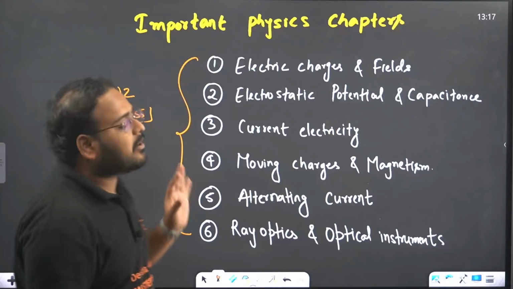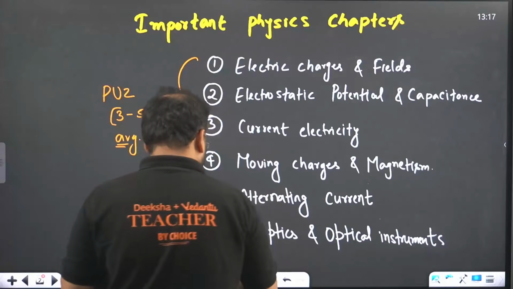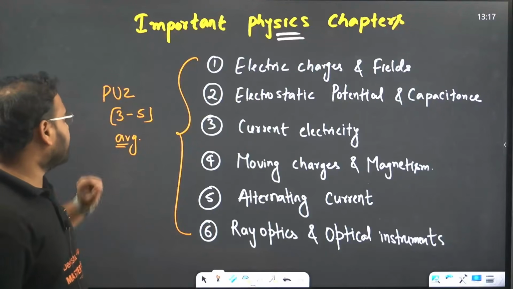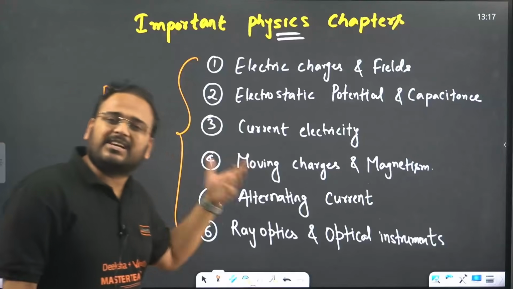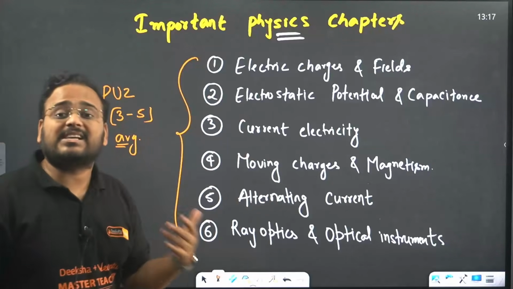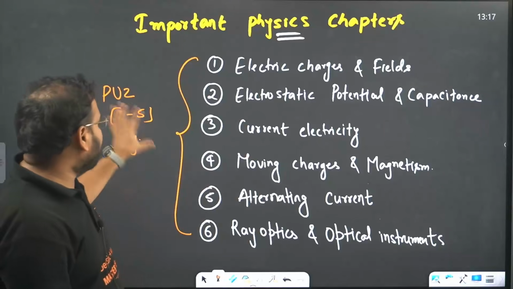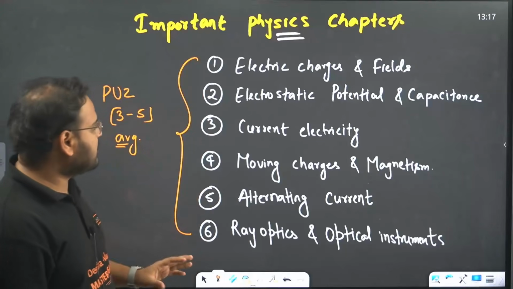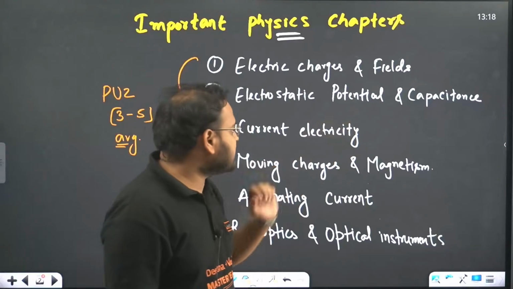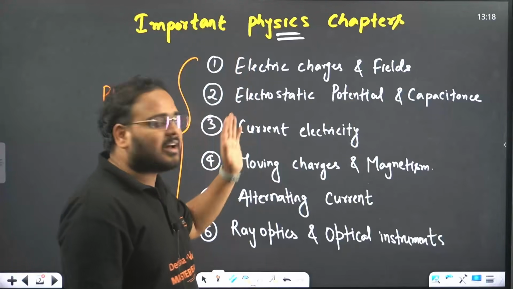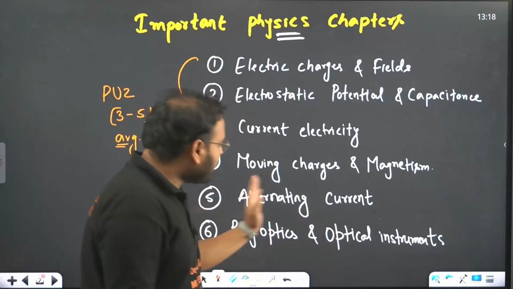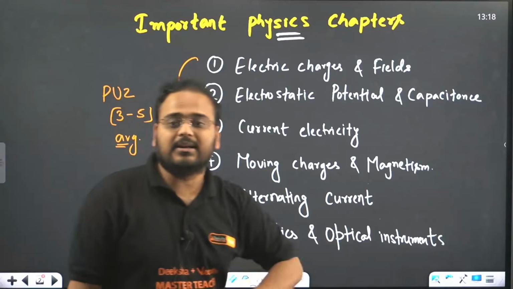Let's talk about important chapters in physics. These are your PU2 chapters where you can score 3 to 6 marks, meaning some chapters will have 3 marks coming from them, some will have 6 marks. On average 3 to 5 marks come from this set of 6 chapters: electric charges and fields, electrostatic potential and capacitance, current electricity, which means the first 3 are from electrostatics, and then moving charges and magnetism, alternating current, ray optics and optical instruments.